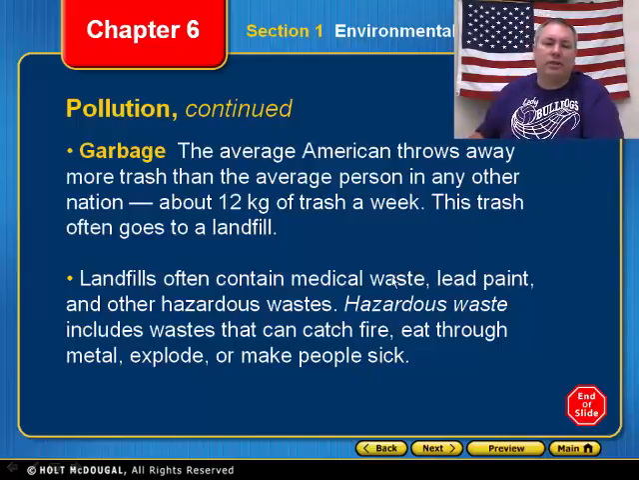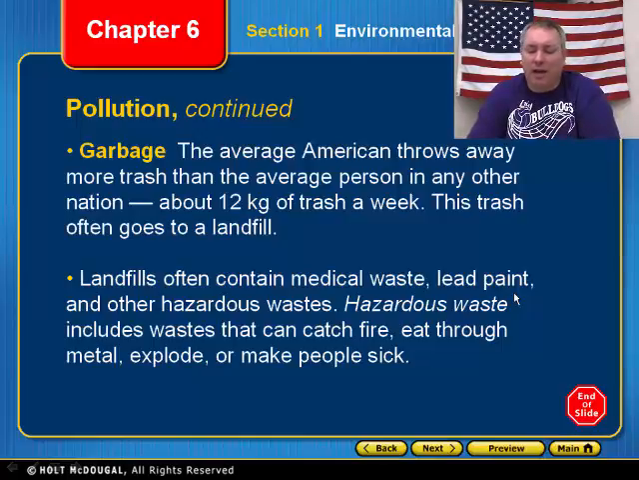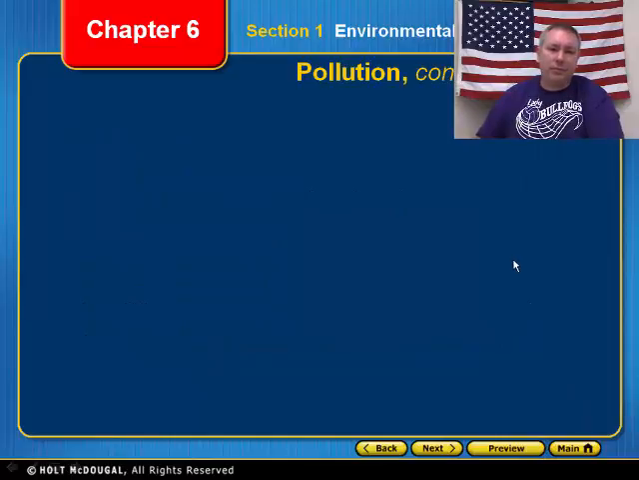Also, when we talk about landfills, the kind of stuff that we put in there, you have hazardous waste that people put in there, like biohazard stuff, blood and needles and that kind of stuff go out there. You have things out there that can explode. You have things that can eat through metal and make people sick. All that kind of stuff. Because you think about it, what do you throw in your garbage? Well, that's what everybody else throws in their garbage, and all that stuff together combined can be a bad thing.